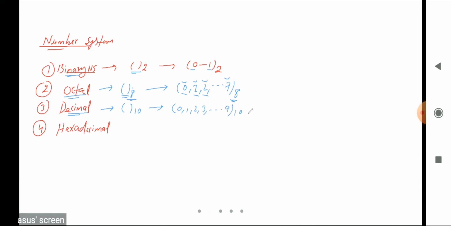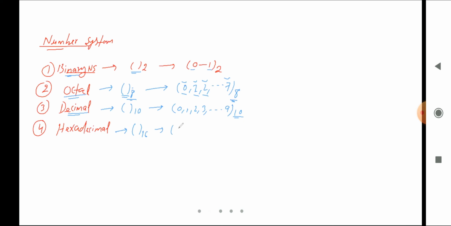Okay, so we can say total values are what? It is 10. So here base is 10. And what about the hexadecimal number system? We talk about hexadecimal number system, it's a base, or we can say radix also. So its base is what? It's 16. Okay, and what are the values allowed here?